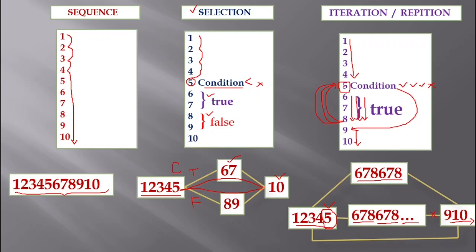And trust me guys, if you are confident enough in understanding and implementing these control structures, then almost you have learned the core of the programming language. Then the remaining things are just pieces of cake which you can grab very comfortably. That is the importance of control structures, and basically they are of 3 types. One is sequence, the other is selection, and the third is iteration or repetition.